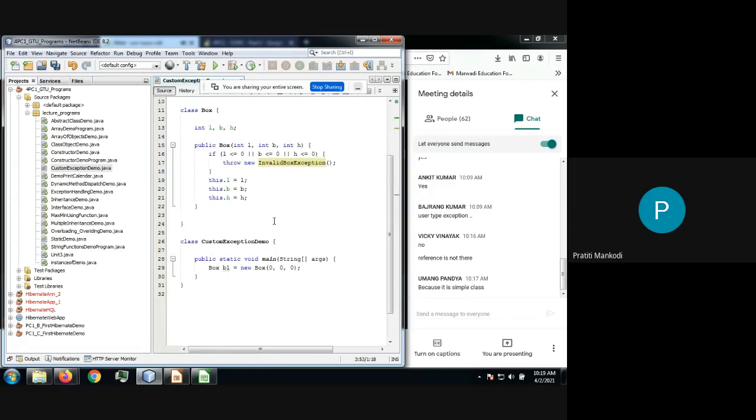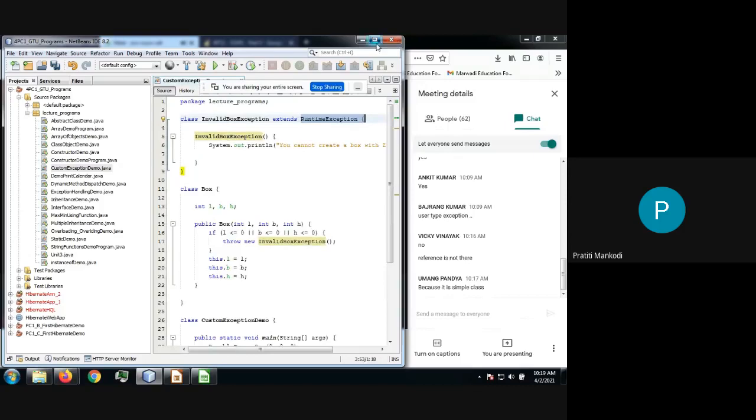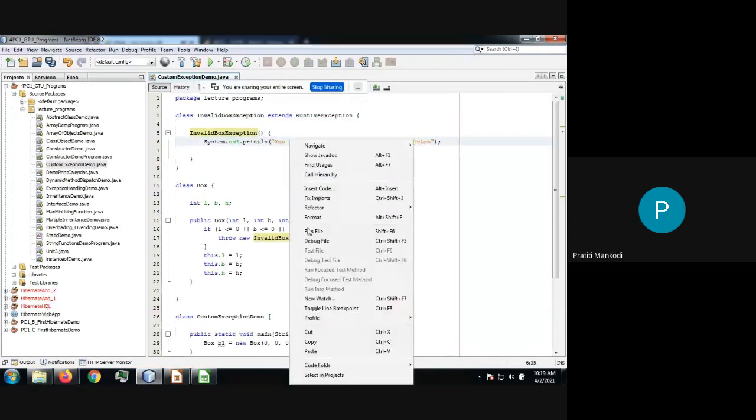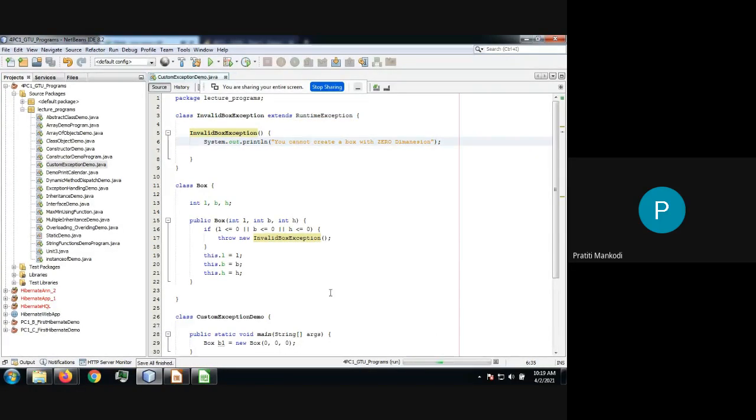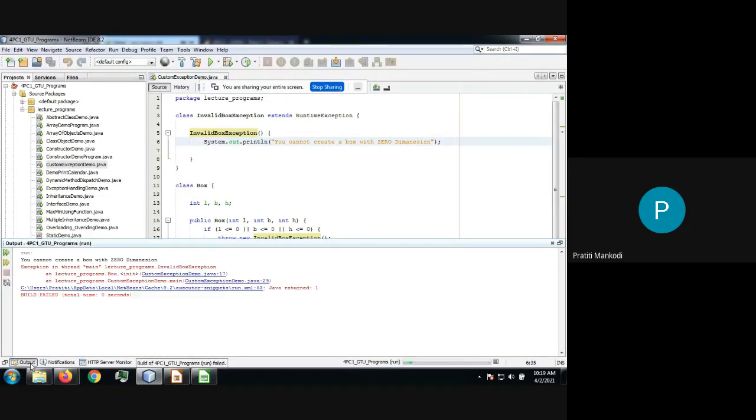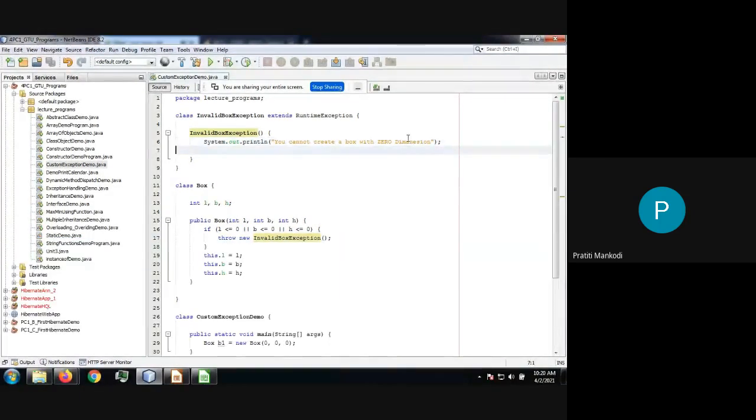So let's execute the program and let's see what output we are getting. You cannot create a box with 0 dimension, right? Because if any dimension is 0, we don't want to create a box.